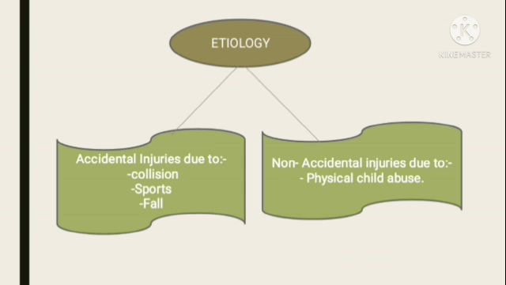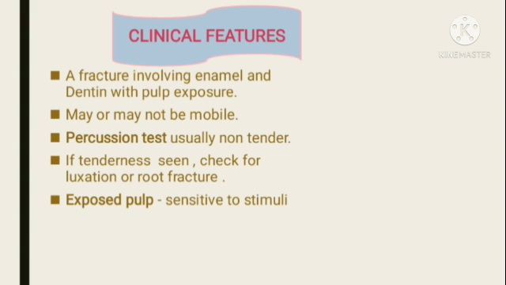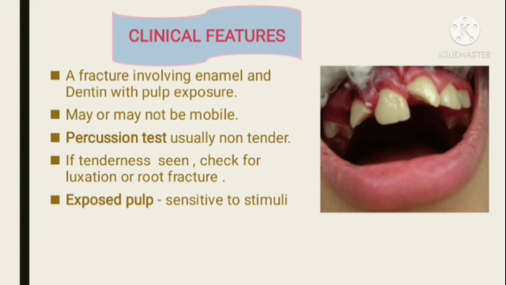Coming to the etiology, accidental injury due to collision, sports, fall. Non-accidental injuries due to physical child abuse. Clinical features: a fracture involving enamel and dentine with pulp exposure, may or may not be mobile. Percussion test usually non-tender. If tenderness is seen, check for luxation or root fracture. Exposed pulp, sensitive to stimuli.